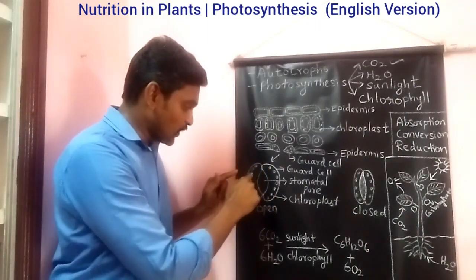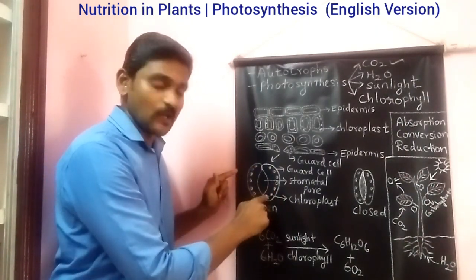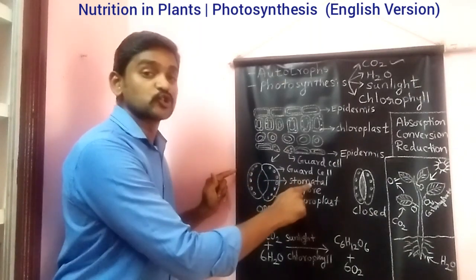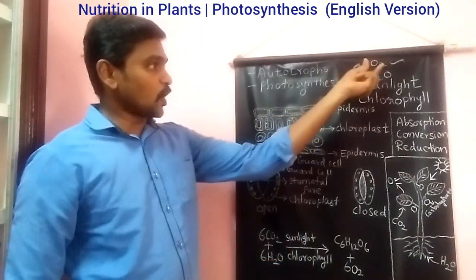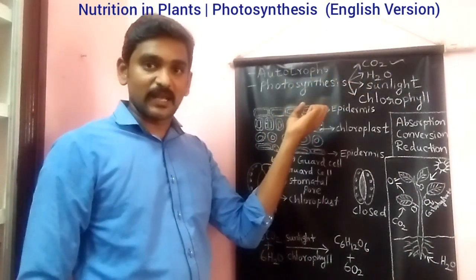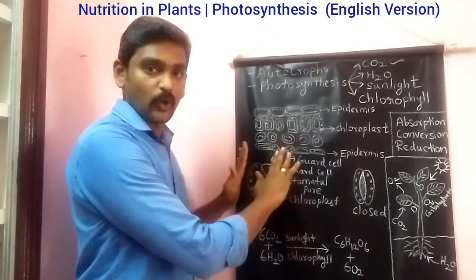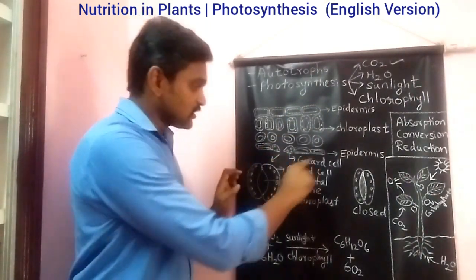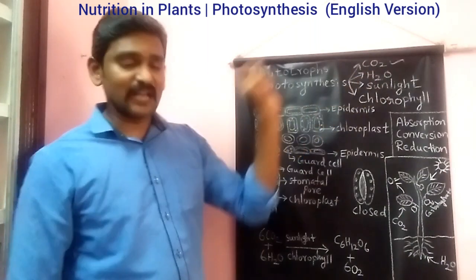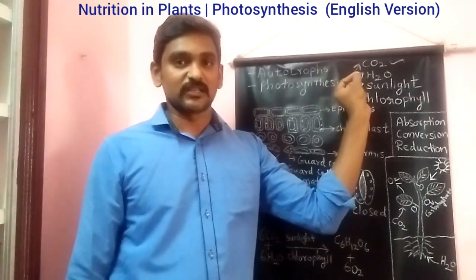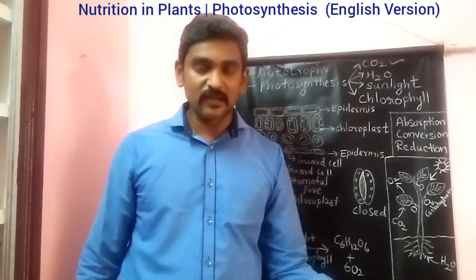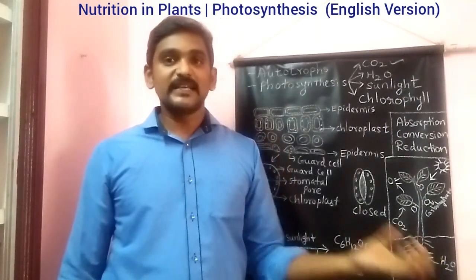You can see many chloroplasts are also present in the guard cells. So this pore is called the stomatal pore. The carbon dioxide from the atmosphere is taken up through this stomatal pore, which is guarded by this guard cell. And the second thing you have to look at is water. From where is the water taken? From the ground, from the soil. From the soil only the water is taken by the plants.